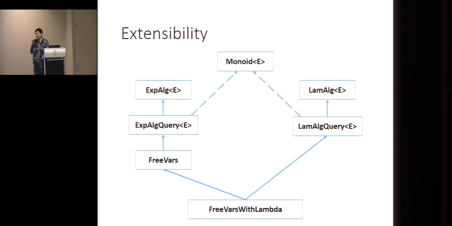We add the default implementation for the case LamAlg, and finally we can collect the free variables for the new data structure with lambdas in expressions. So that's the other dimension of extensibility.